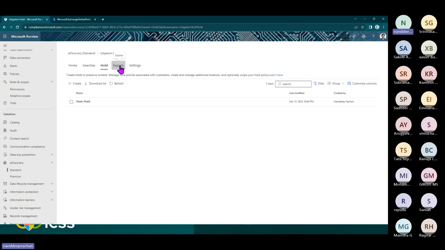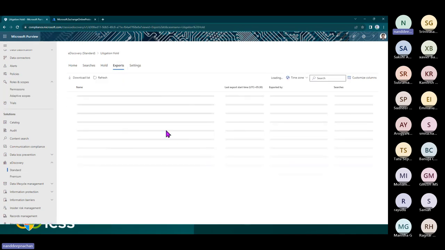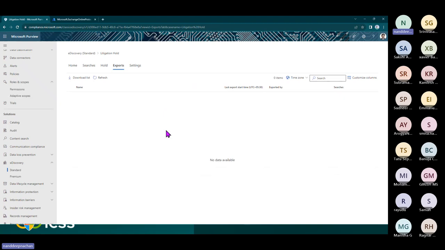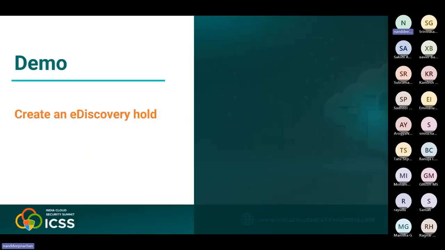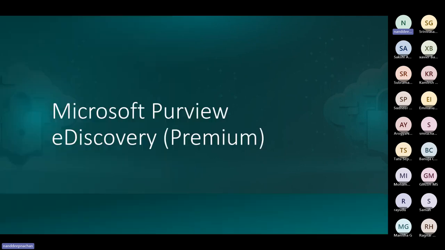Now that you have created the hold and applied the searches, if you want to go ahead and export the result, you can do that. Just click on Download list and it will be able to do that. We do have a few settings available here. For example, if you want to edit the general information about the case, such as the case number and everything. Later on, this information can be provided to your legal team to perform those searches as well as to keep the mailboxes or SharePoint sites on hold.